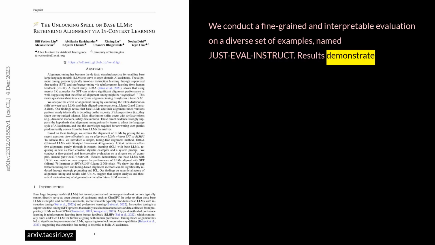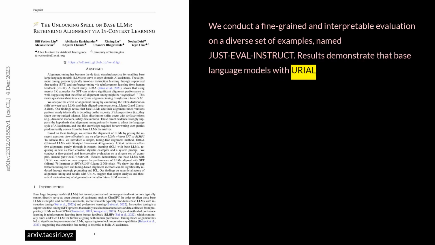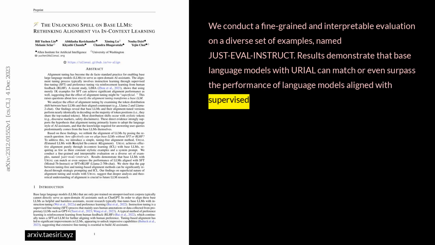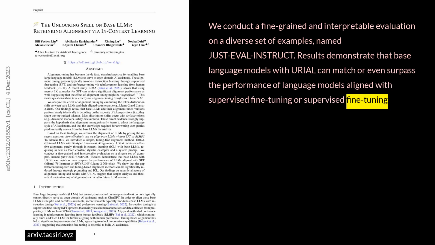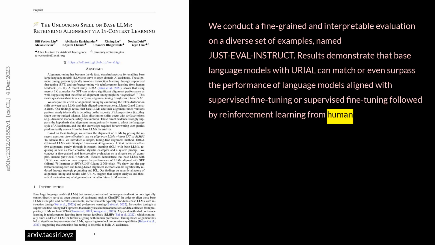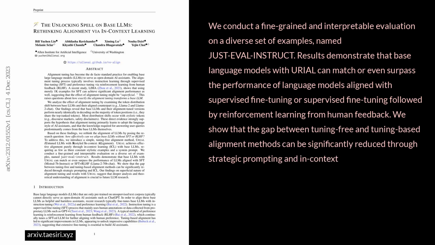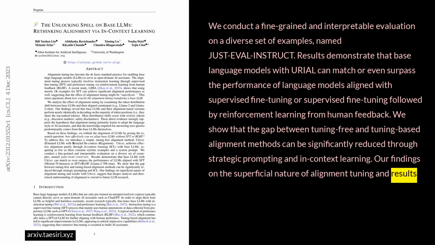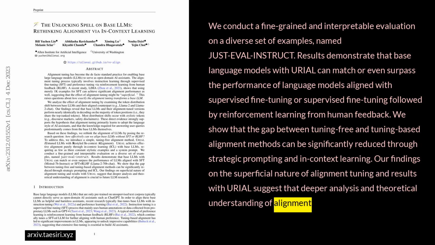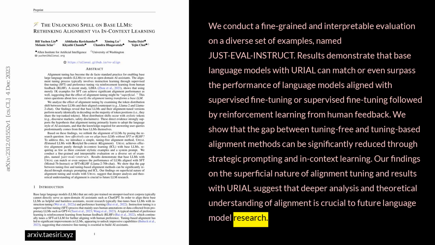Results demonstrate that base language models with URIAL can match or even surpass the performance of language models aligned with supervised fine-tuning, or supervised fine-tuning followed by reinforcement learning from human feedback. We show that the gap between tuning-free and tuning-based alignment methods can be significantly reduced through strategic prompting and in-context learning. Our findings on the superficial nature of alignment tuning and results with URIAL suggest that deeper analysis and theoretical understanding of alignment is crucial to future language model research.